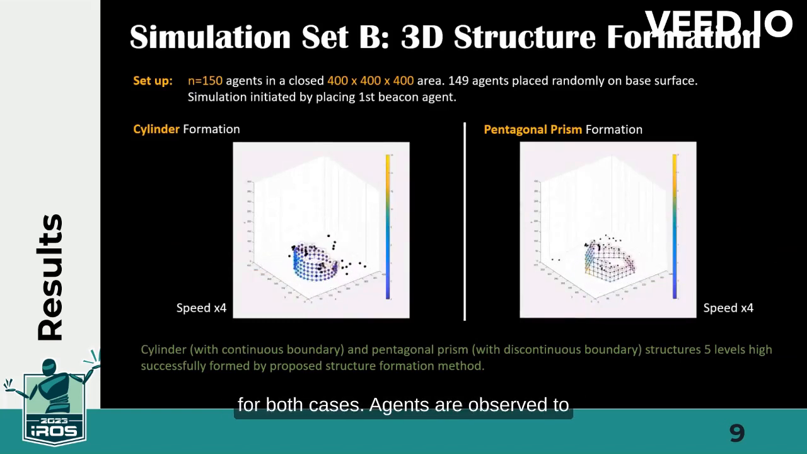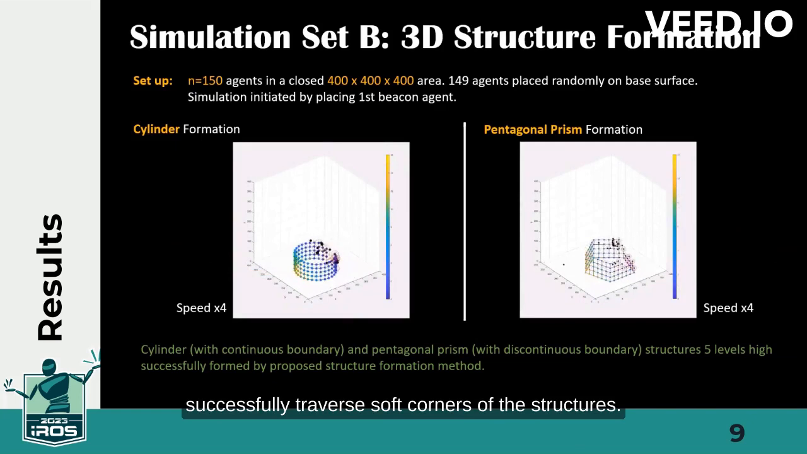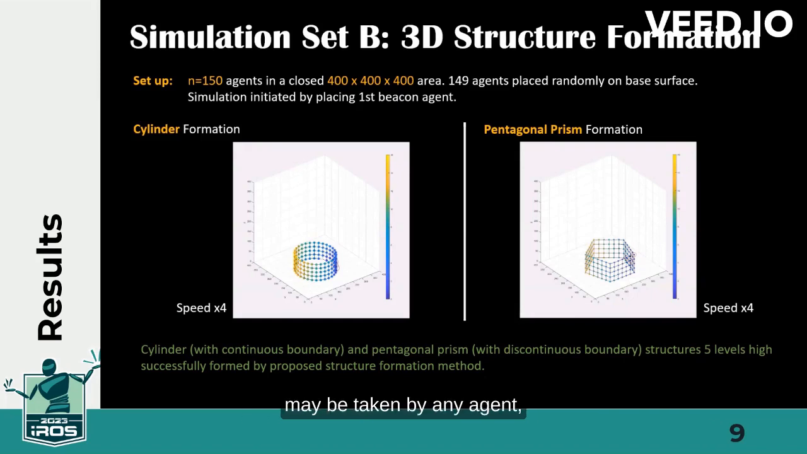Agents are observed to successfully traverse soft corners of the structures. The proposed system utilizes a completely distributed process where each agent determines its own actions based on received communication and observations of immediate neighbors. The system is concluded to be robust against agent motion failures. Since any position in the structure may be taken by any agent, the shape formation process will continue and complete with the remaining agents as long as their paths are not blocked by disabled agents.